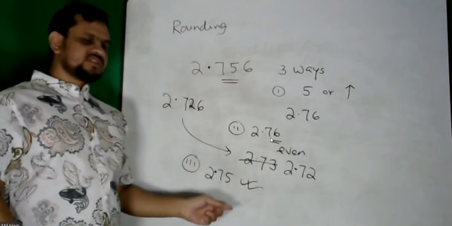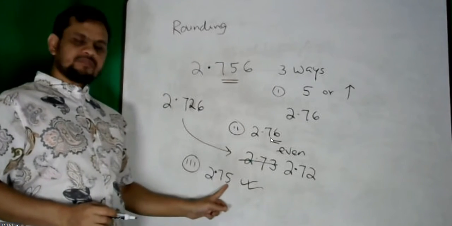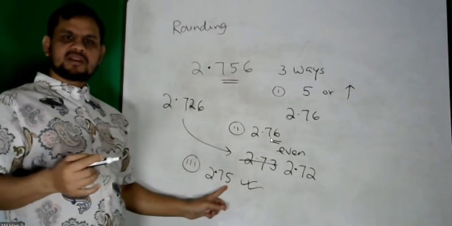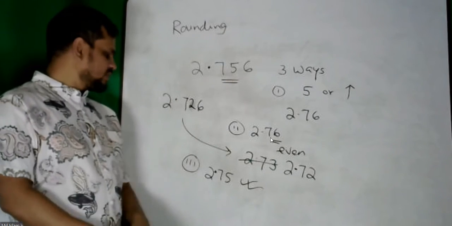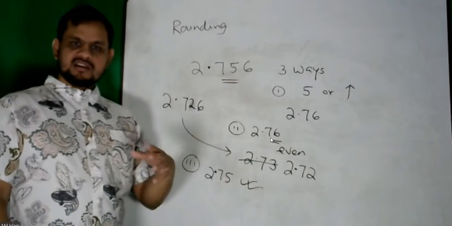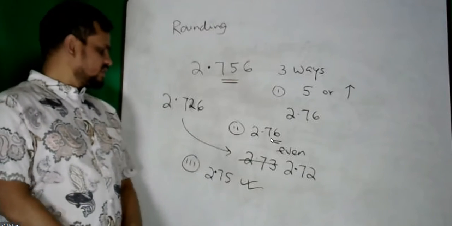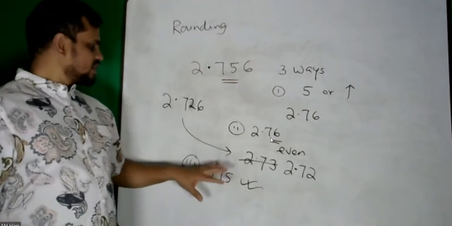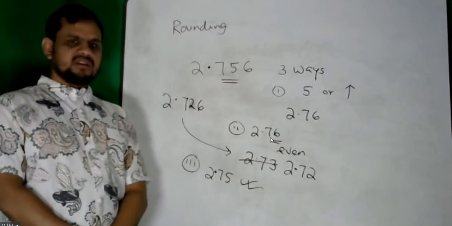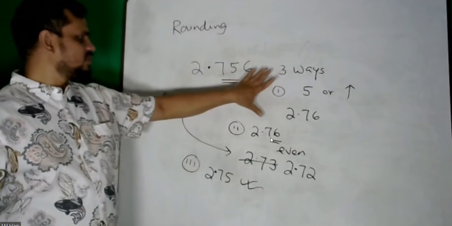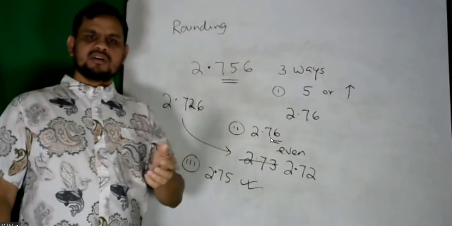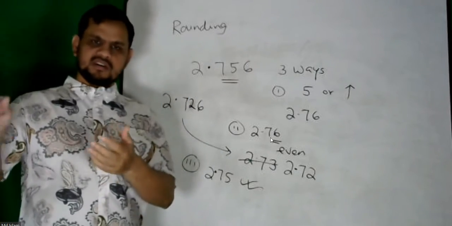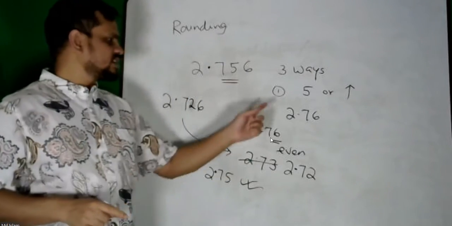Because we like to see 0, 5, this kind of milestone number. So 5 sounds better instead of 2.76. But these two rules are not very popular. This is the most popular rule: whenever the last digit is 5 or more, remove it and increase the previous digit by 1. That is the most popular.